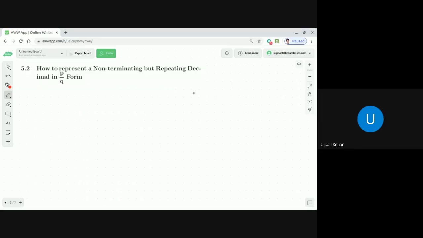Suppose a number is given to us. Let me first give you the motivation behind understanding why you need to understand this thing. Suppose a number is given to us, something like 0.58333, dot dot dot, it goes on. That means in symbolic representation you can write 0.583 with a dot or bar on top. Now is it a rational number or irrational number?